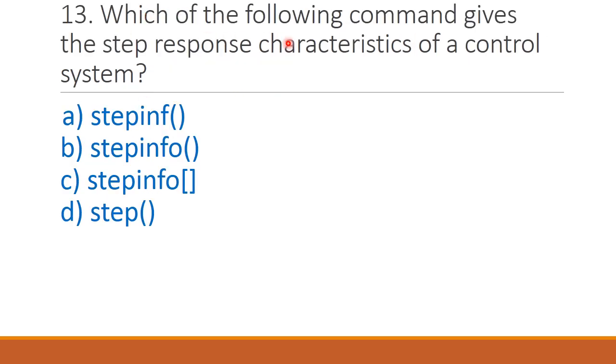Next question, which of the following command gives the step response characteristics of a control system? Option A, step INF, option B step info, then option C step info square bracket, then option D step off. So the correct answer is option B, step info off.